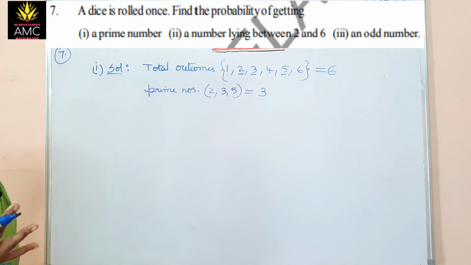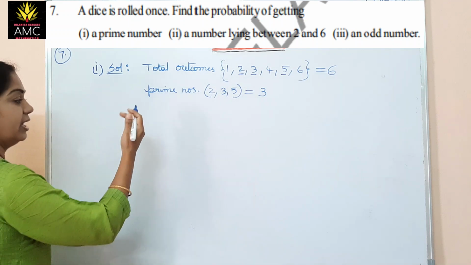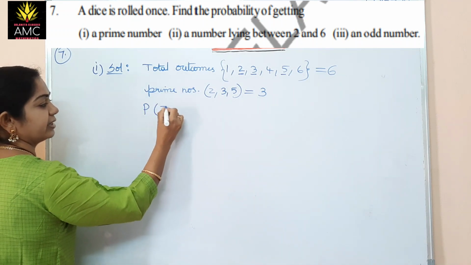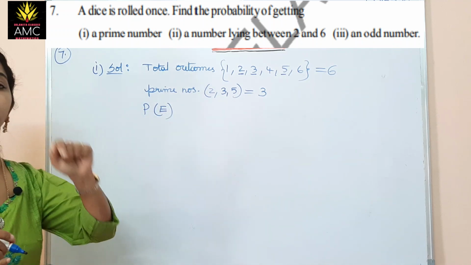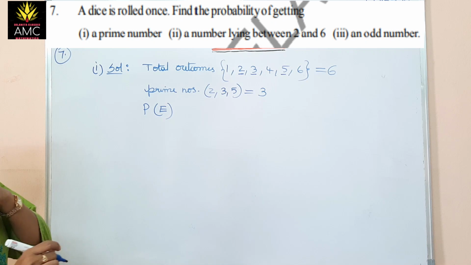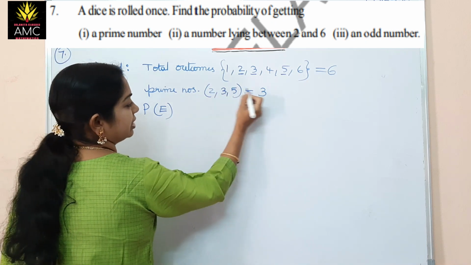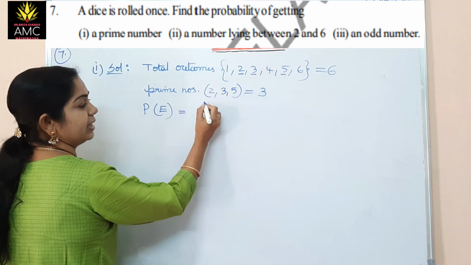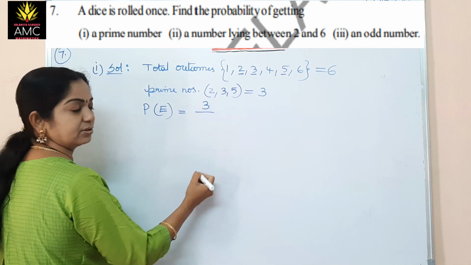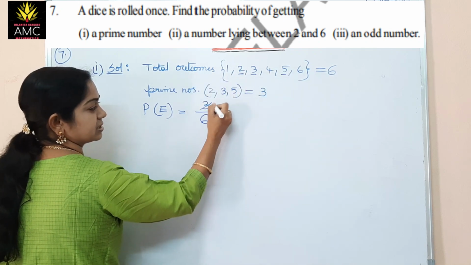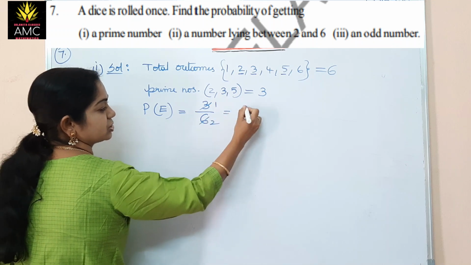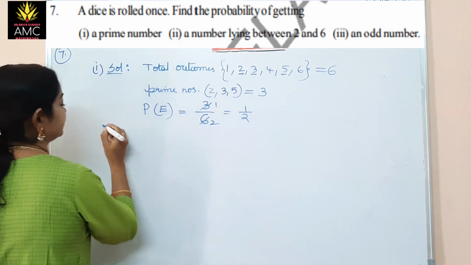When the die is rolled, we get 3 possibilities. So the event is the probability of getting a prime number. Now the primes are 2, 3 and 5, so favorable outcomes are 3. Total outcomes are 6. 3 upon 6. So 3 once, 3 twice. So 1 by 2 is the answer.